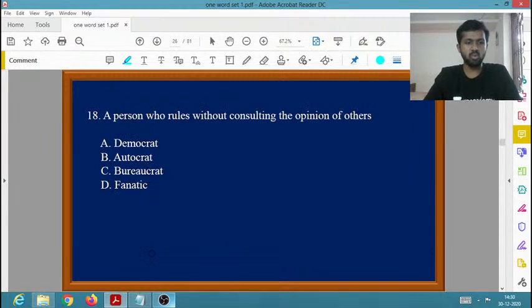Then next, a person who rules without consulting the opinion of others. So you need to give the one word for a person who rules without consulting the opinion of others. Democrat, autocrat, bureaucrat, and fanatic. Who is the person who rules without consulting the opinion of others?